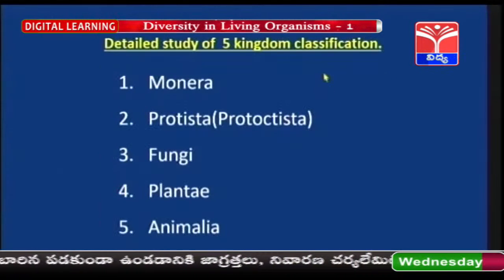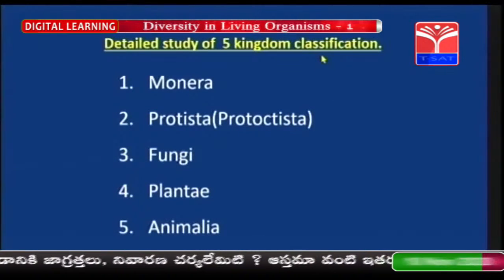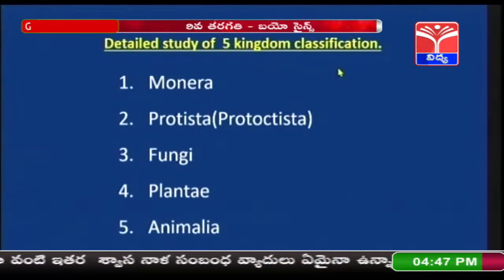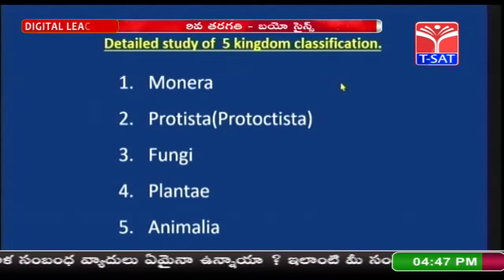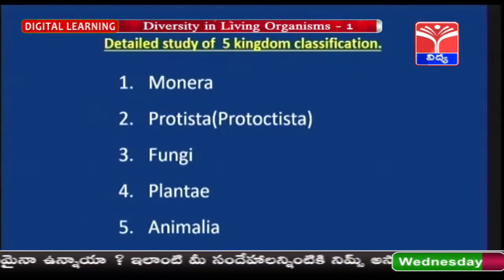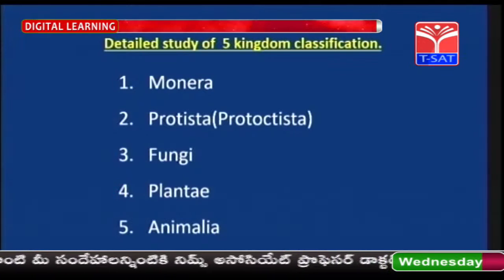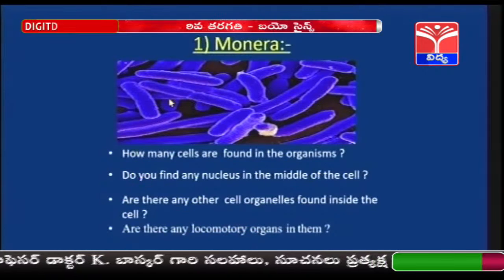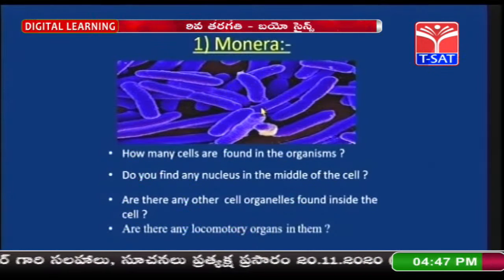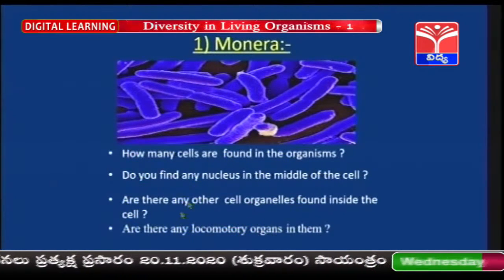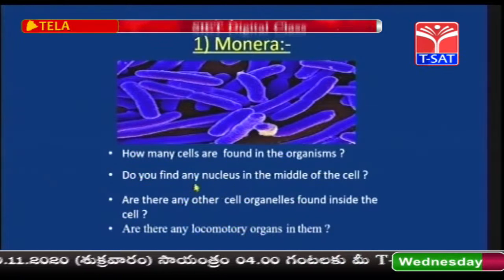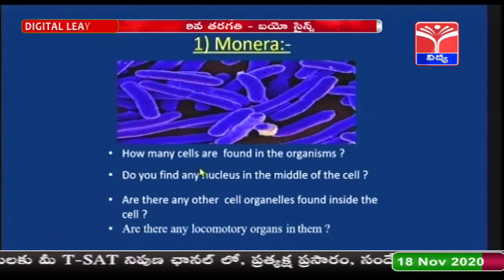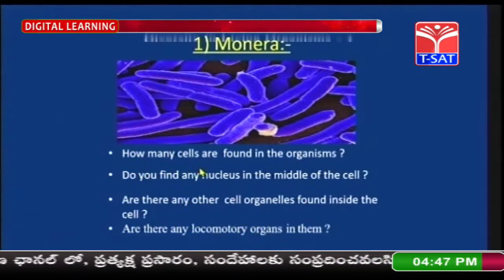Let us study in detail the 5 kingdom classification. And as we all know, the 5 kingdom classification was given by Whittaker. So, Monera, Protista, Fungi, Plantae, Animalia. Monera, children, you can see the organisms present here. So, these are Monerans. And you can see a few questions over here also, children. These are the questions which are present in your textbook. So, please make a note of these answers in your textbook, children. Let us answer these questions.